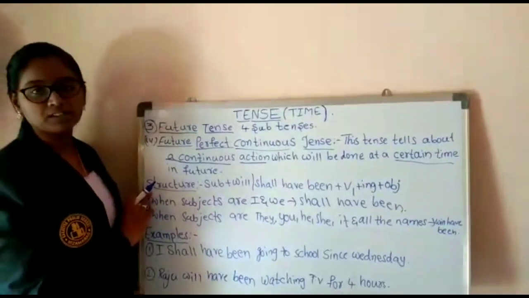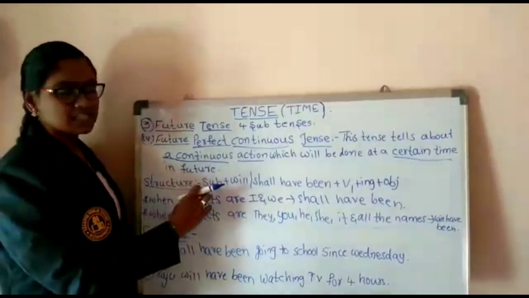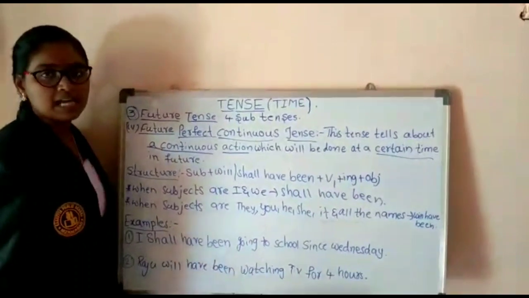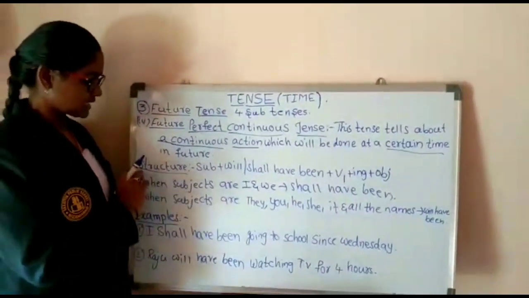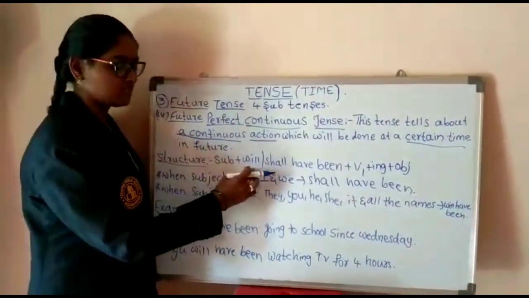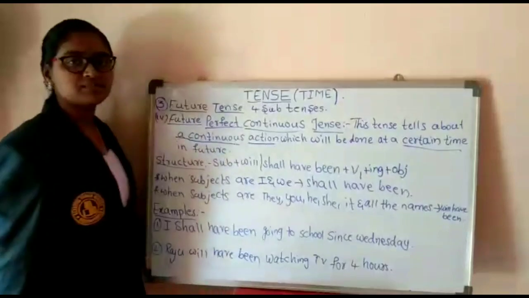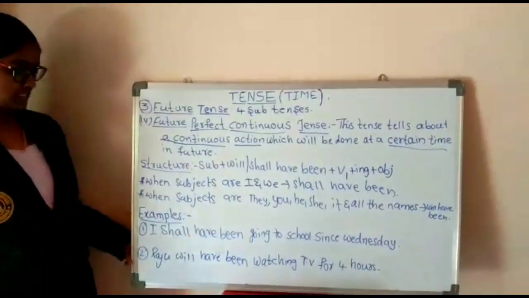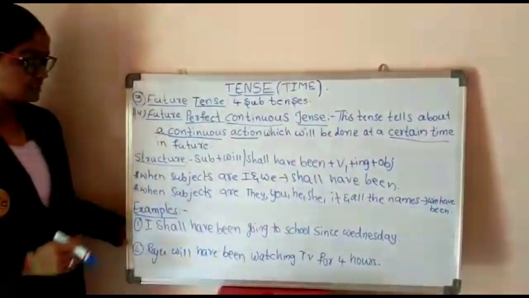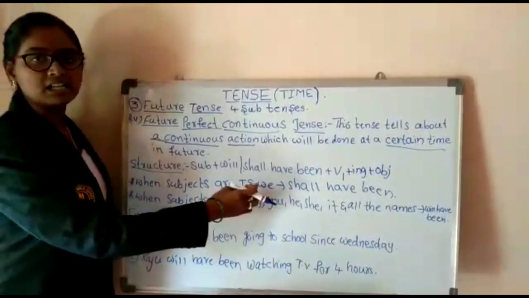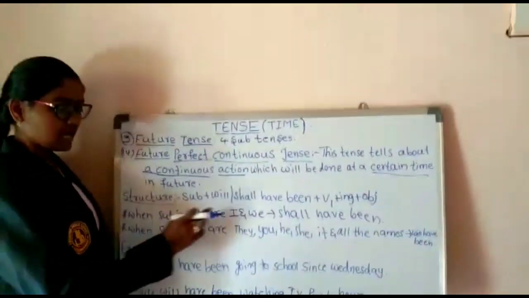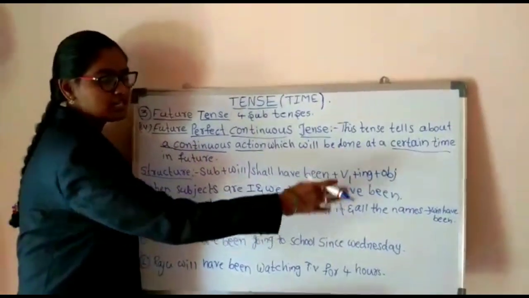Structure for future perfect continuous tense is nothing but subject plus will or shall have been plus V1 plus ing plus object. When we use will have been, when we use shall have been means when subjects are I and we use shall have been.